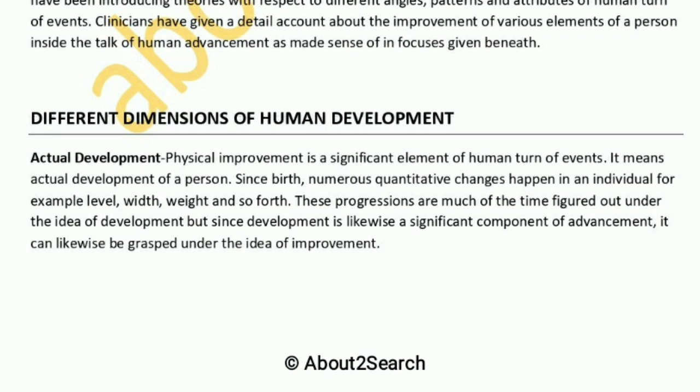Physical development. Physical development is a significant dimension of human development. It means physical growth of a person. Since birth, many quantitative changes happen in an individual, for example height, width, weight and so forth. These changes are often understood under the concept of growth, but since growth is also a significant component of development, it can also be understood under the concept of development.